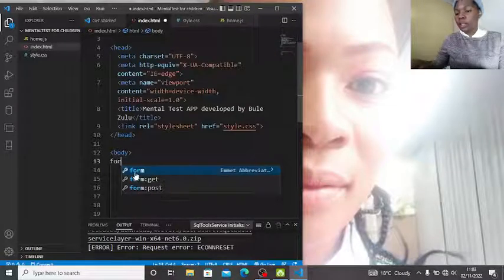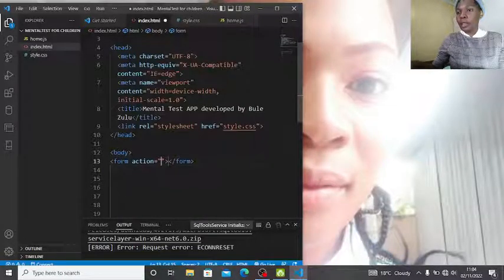Let's create a form. We don't need an action actually. Let us give it a class or an ID and call it form.